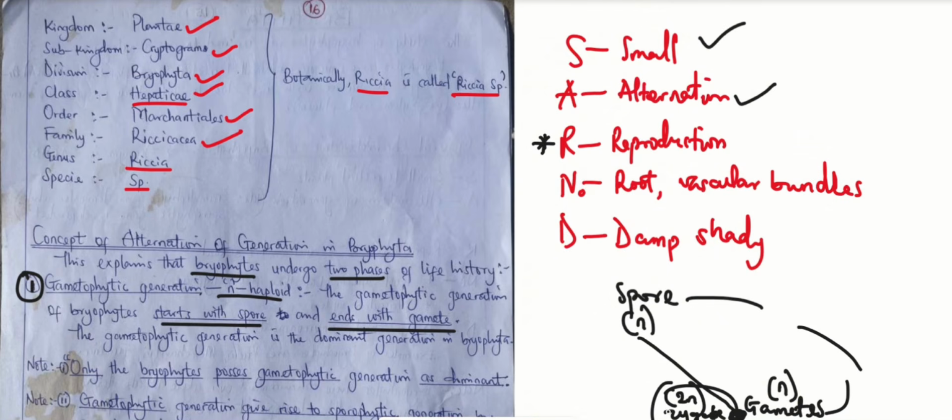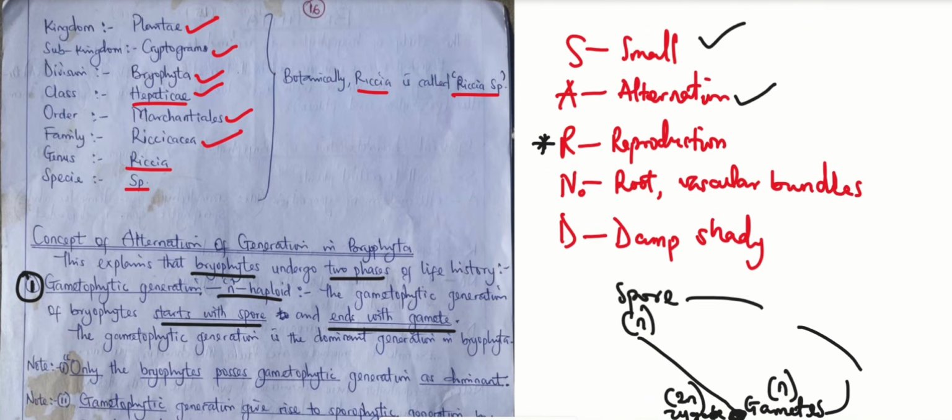At this point, they have left the gametophytic generation already. So what then happens? We say that they have entered into the sporophytic generation, which is characterized by 2N, which is diploid. All right. But we are not explaining the life cycle yet. We're just explaining the concept of the alternation of generation.